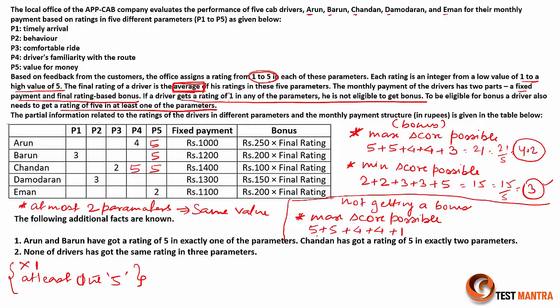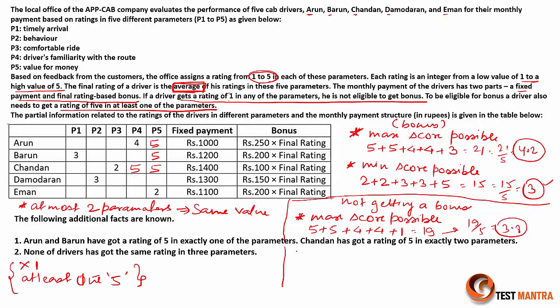So here it's how much? 5 plus 5, 10, plus 4 plus 4 plus 1, 10 plus 9, 19, or else averaging with 19 by 5, or else 3.8. With a score of 3.8 maximum, he will not be able to get a bonus here, right?